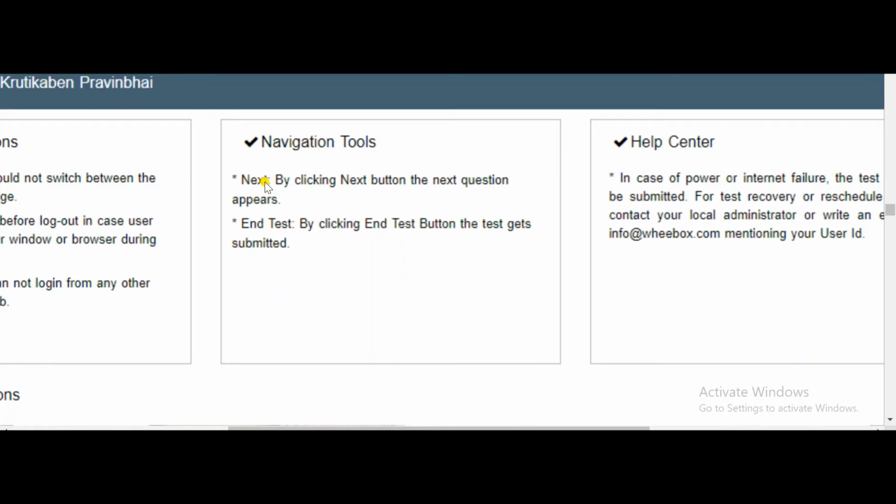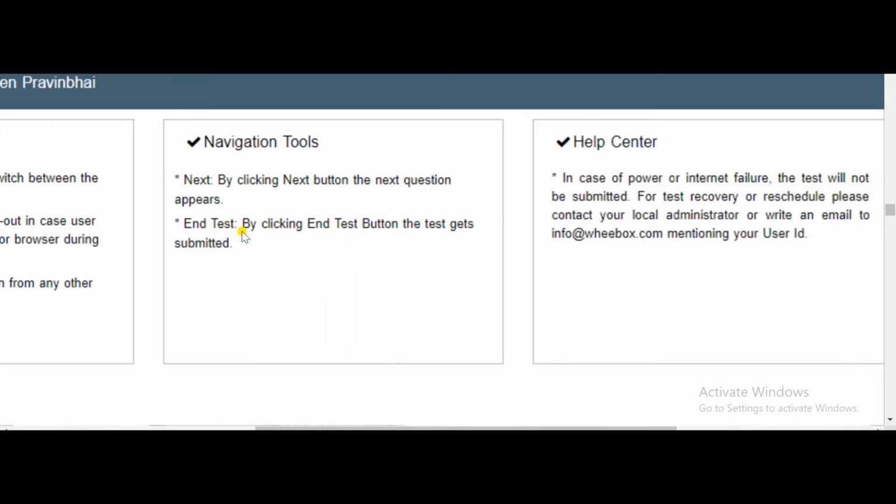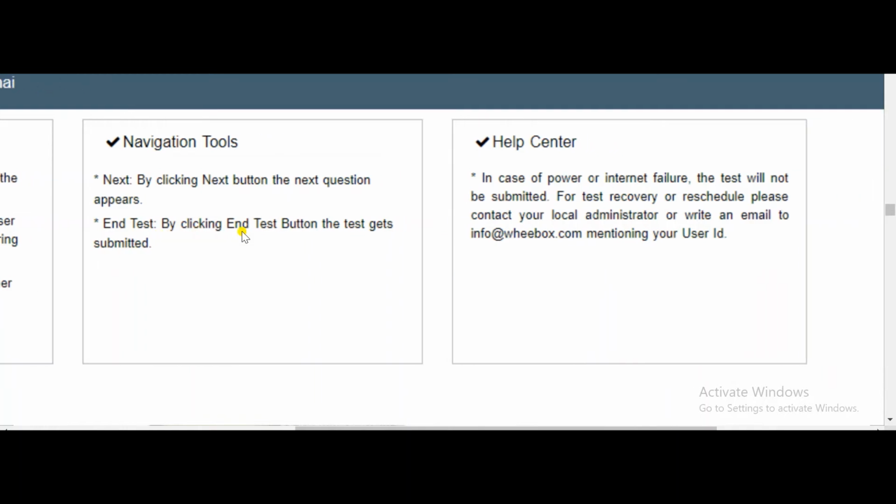Then the navigation tools: where you see the next button, you need to click on that to go to the next question. The very important information is that you must not click end test until you have finished all your questions. If you click on end test, then unfortunately your test will end and you will not be able to appear further or complete all the questions. So once you complete and ensure it, then you click on end test and submit the test.